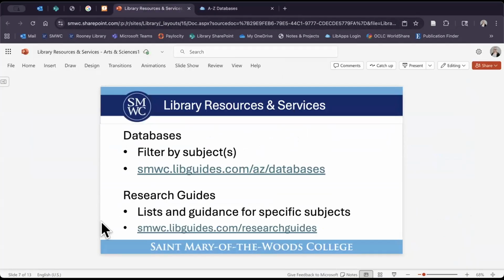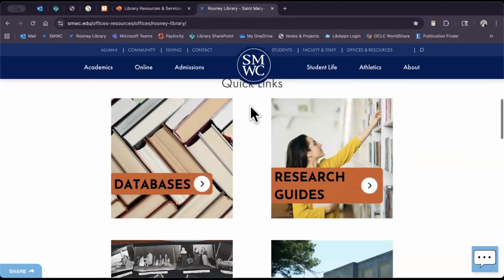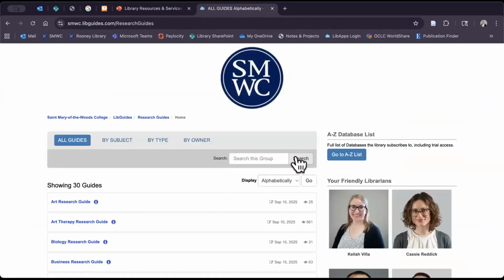The next thing we're going to look at is research guides. So research guides are lists and just general guidance for specific subjects. So you'll see here I have a direct link, or to get to that, come to the Rooney Library page, and then it's just right next to databases. It's going to be research guides.